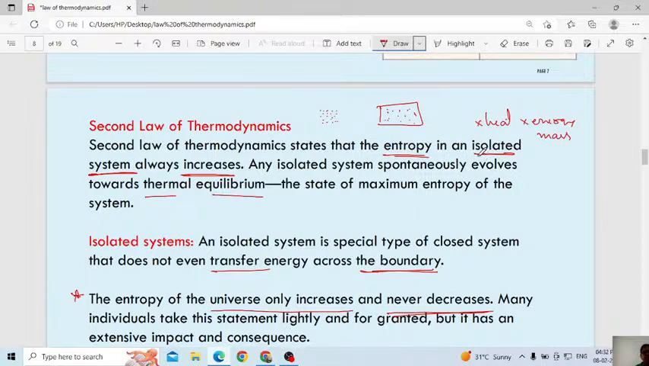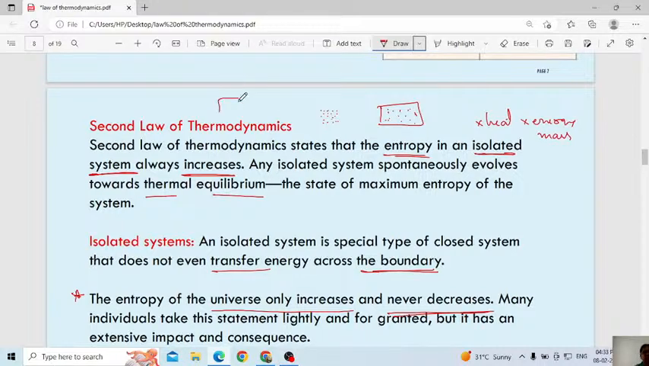Assume, why do we consider an ice cube? Normally we keep the ice cube inside the freezer. Why do we consider that an isolated system? Because in the freezer no energy enters into the freezer, no energy leaves. You can store that ice for a long time. That one we consider as the best example of an isolated system. That's why entropy in an isolated system always increases.